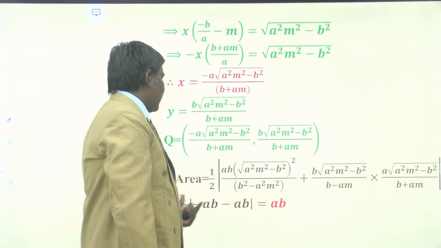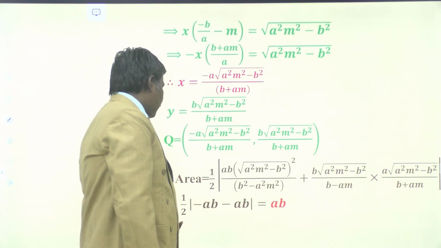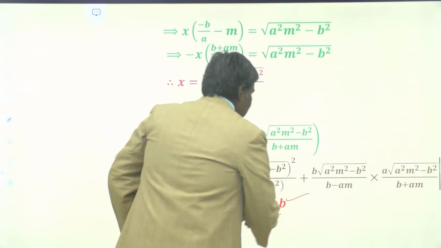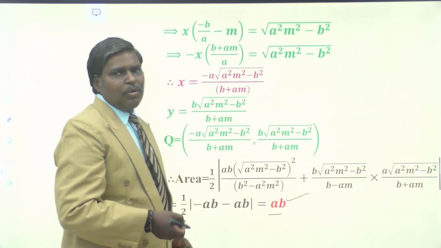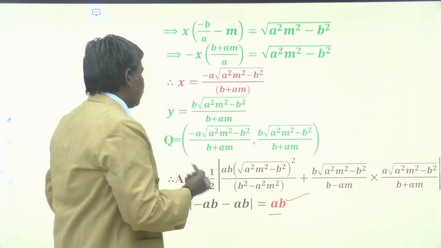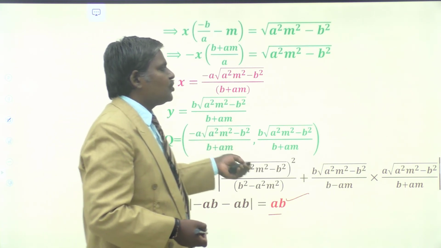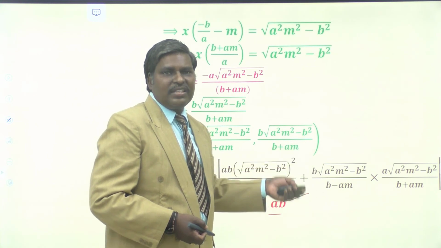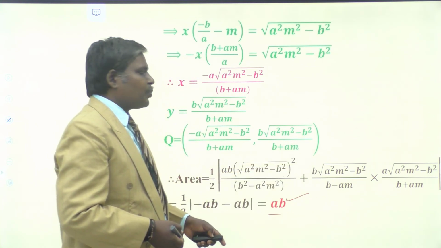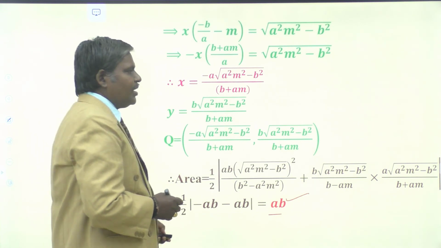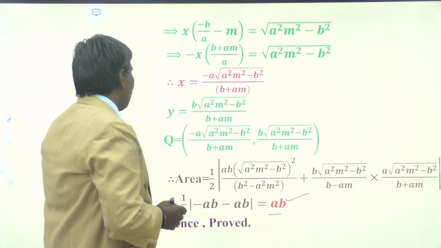On taking the modulus, the minus is absorbed. So 2ab by 2 is nothing but ab, which is constant, because a and b are fixed for the hyperbola x square by a square minus y square by b square equal to 1. So the area of the triangle formed by the asymptotes with any tangent is always constant, and that is equal to the product of the semi-transverse axis and semi-conjugate axis of the hyperbola. So hence proved.